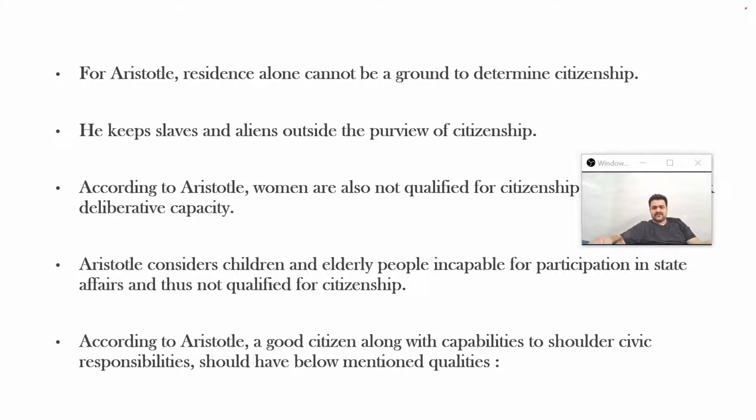For Aristotle, residence alone cannot be a ground to determine citizenship, and that is why we are saying that it is a non-essential criteria. He keeps slaves and aliens outside the purview of citizenship. Again, deliberative and judicial capacity will require anyone to be able to rule and be ruled. That will involve the ability to contemplate, to think, to come out with wise legislation, to understand their rationale, to follow them, and to understand why it is justified to obey the laws. All that is required, which has been summarized as judicial and deliberative capacity.